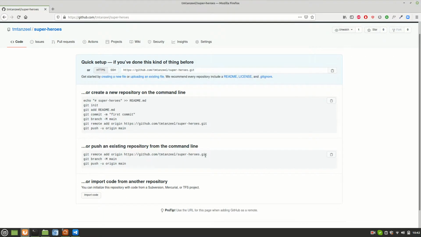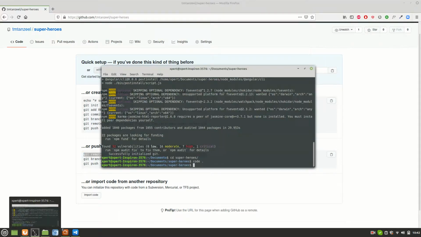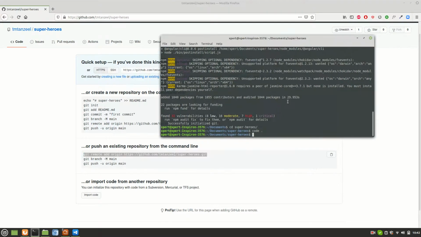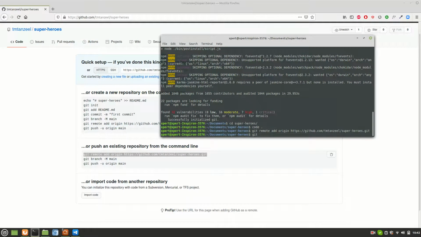So instead of typing it, I'll just copy this. I'll do it from the terminal itself, and then the next command is git branch -m, pushing it to main.